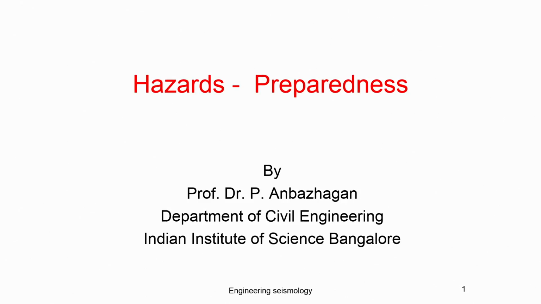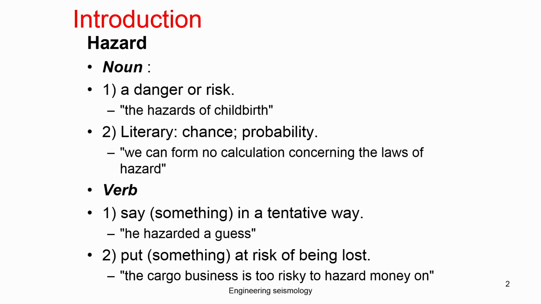I am going to talk about engineering seismology, the first class on hazard and preparedness. What is meant by hazard? Actually, a hazard is a danger or risk. When we use it as a noun, it is a danger; as a verb, it means to put something at risk of being lost. Basically, any event which causes some kind of disturbance or problem to living things is called a hazard.